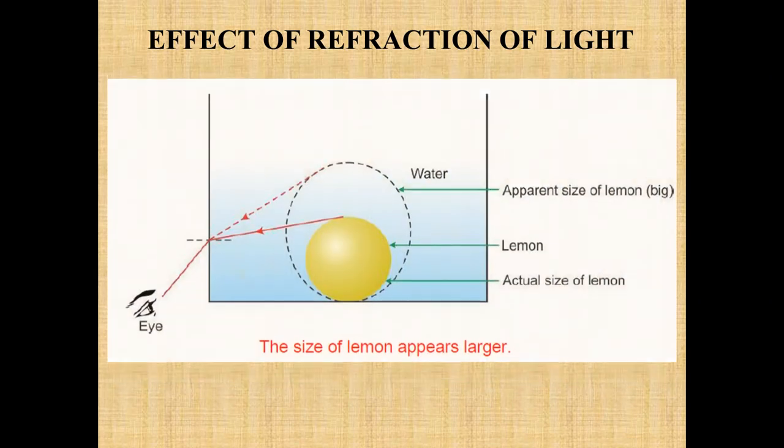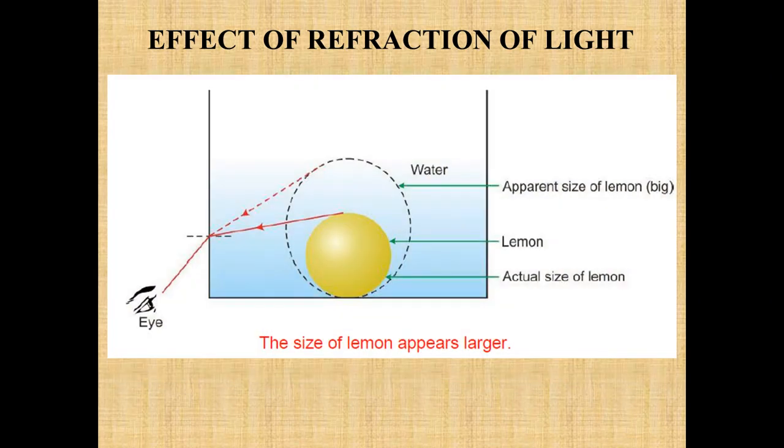Now what are the effects of refraction of light? Suppose you have a lemon put inside the water. This is the apparent size of the lemon and this is the actual size of the lemon. Whenever you see it from outside, due to this bending of light, the size of the lemon seems to be increased. Why? Due to the refraction of light.